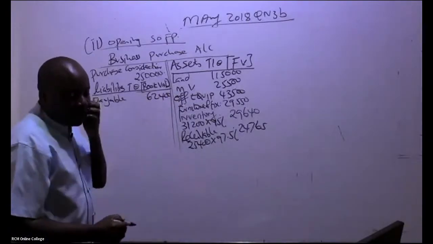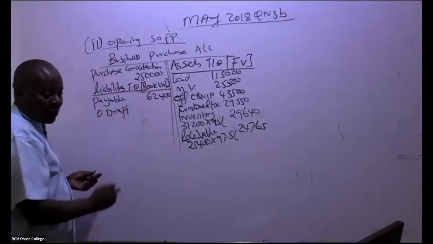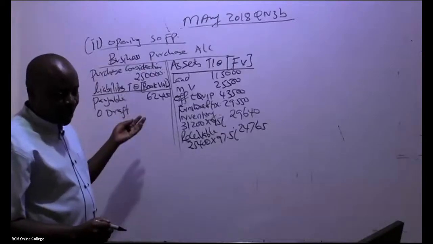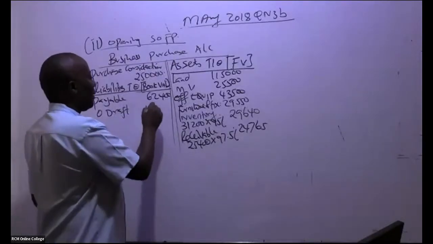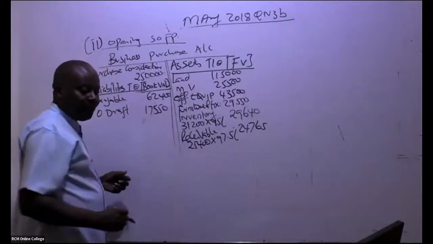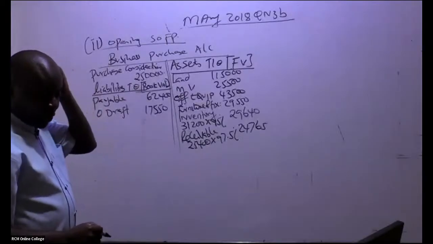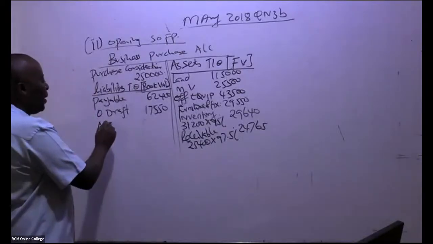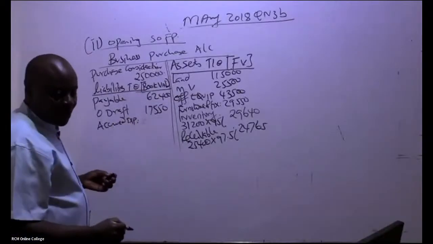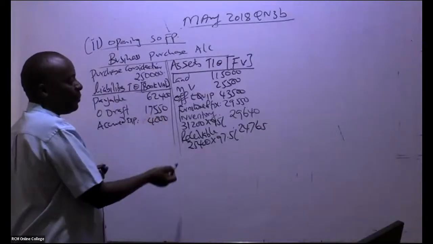Yeah, and then we have a bank overdraft. So overdraft, ladies and gentlemen, is how much? We take it the way it is, 17. Then we have accrued expenses. Accrued expenses, ladies and gentlemen, how much do we have there? 4,000. And there were only 3 if you remember.